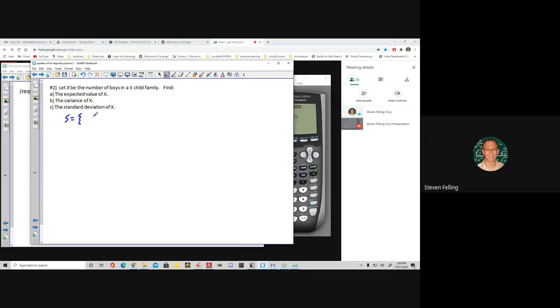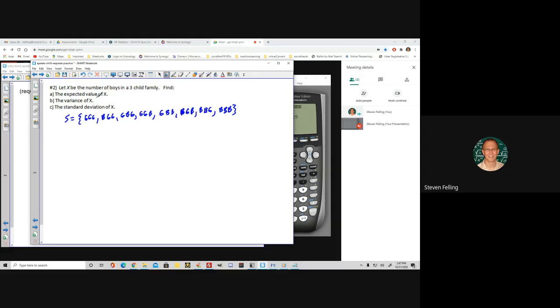If we have 3 kids, they could be all girls. We could have 1 boy, and they could be first or second or third in order. We could have 1 girl and 2 boys, and the girl could be first, or the girl could be second, so B, G, B, or the girl could be last, third, or we could have all boys. So 8 possible outcomes.